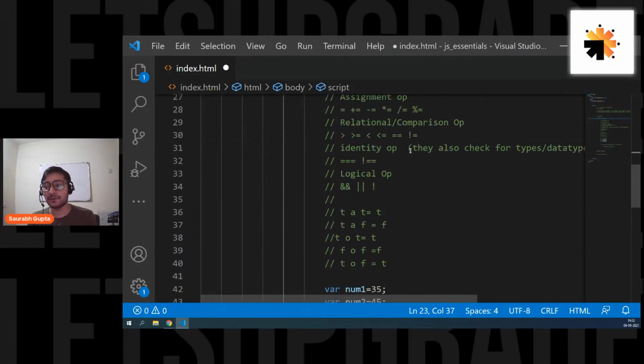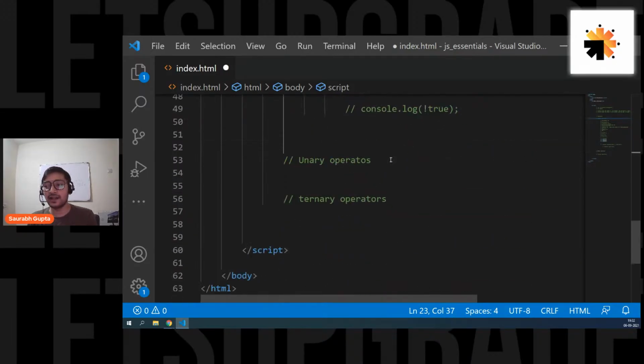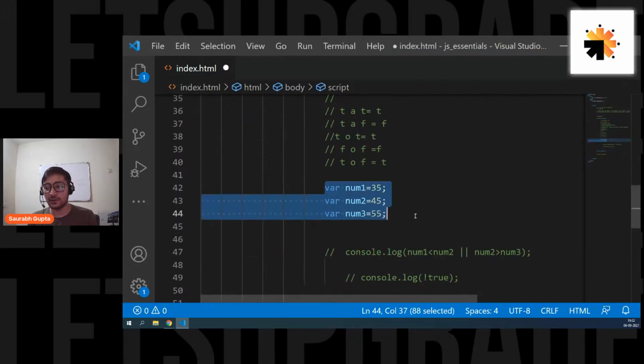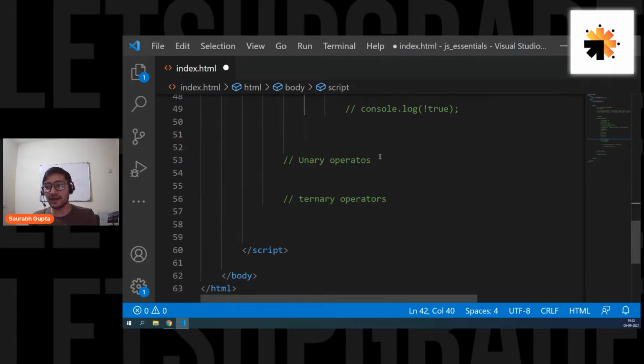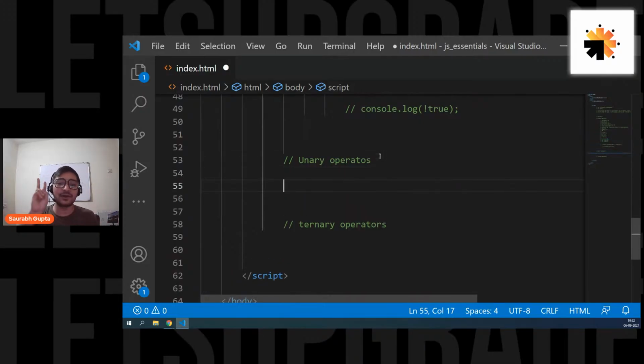Is that clear, everyone? Now, let's move ahead to the next one, and let me also comment these variables out. Now we don't need them. They helped us a lot to understand all these operators. So now let's move ahead and let's see the next one. That is unary. And no need to worry because there are only two operators.